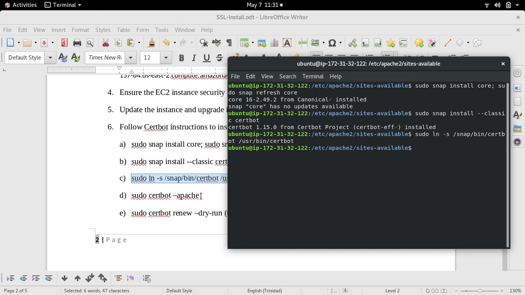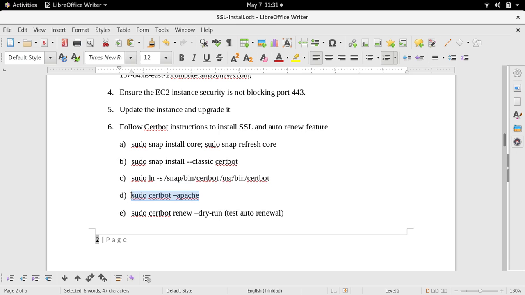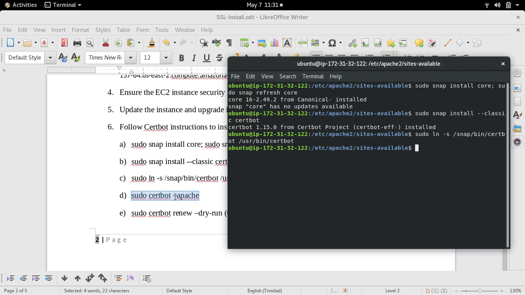And now, the final step will simply be to instruct certbot to create that certificate for us. Just take this out. It's supposed to be 2 dashes. Copying and pasting from LibreOffice can cause an issue there.